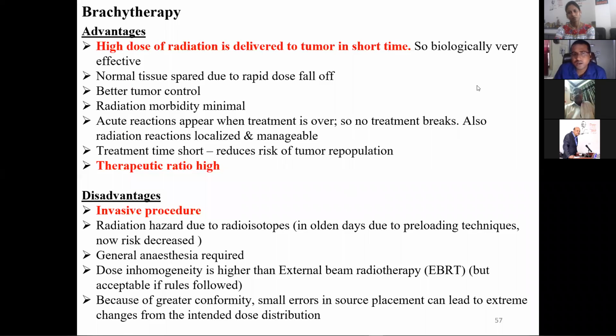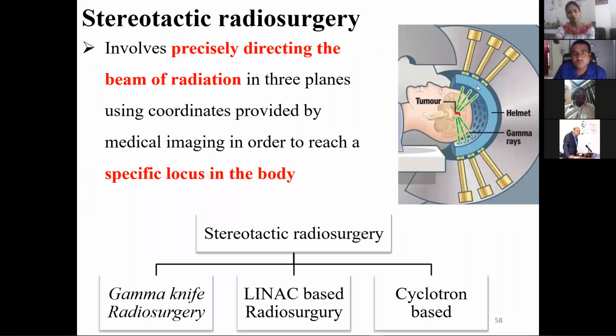Then the next very important new topic in this area is stereotactic radiosurgery. What it does is precisely direct the beam of radiation into a particular portion. We always have to try that normal cells get a lower amount of radiation compared to the tumor cells. In normal teletherapy, the radiation comes from outside and goes to the surrounding cells also. That is not suitable for patient management, and because of that, this technique was born.